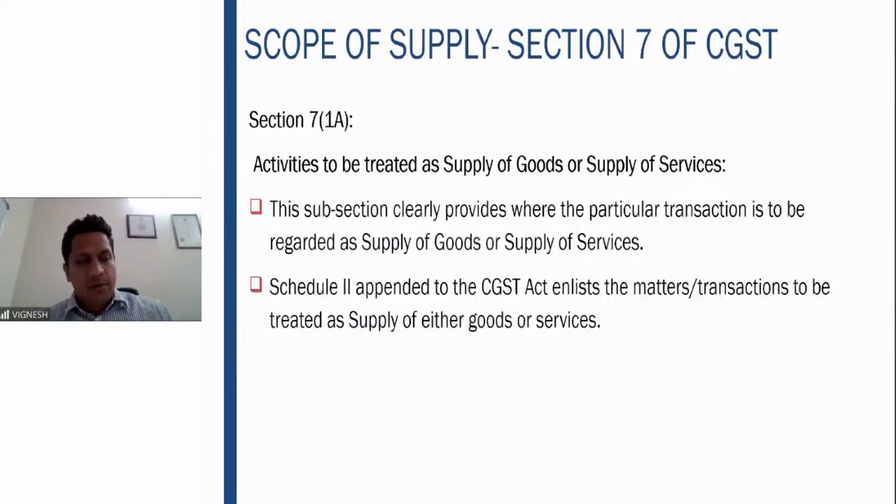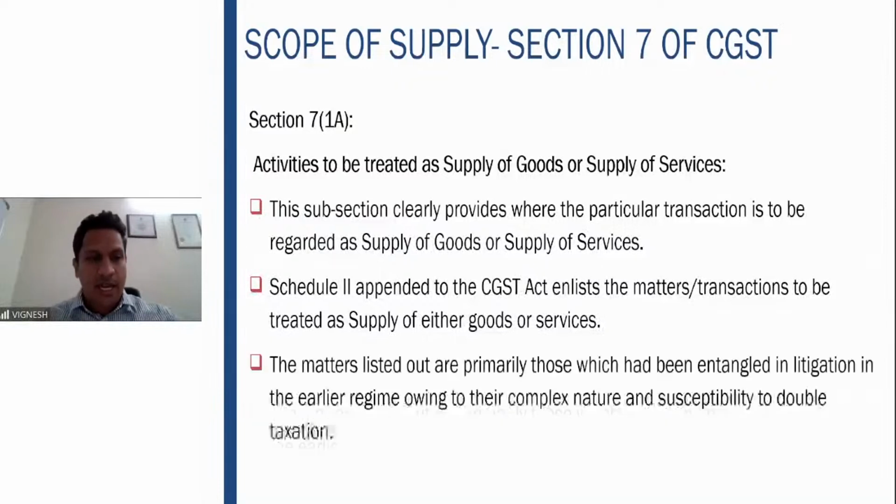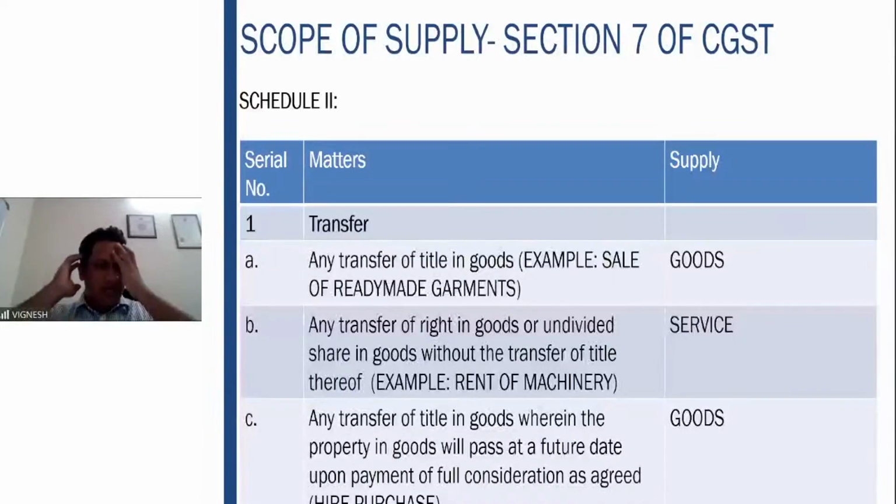So whether it is supply of goods or whether it is supply of services, the subsection clearly provides for the same. Schedule 2 gives the entire list. Mainly all the points which are given in Schedule 2 are those which were stuck in litigation in the earlier regime due to their complex nature and susceptibility to double taxation. Fine. So that is the main thing. So what are the details given in Schedule 2?